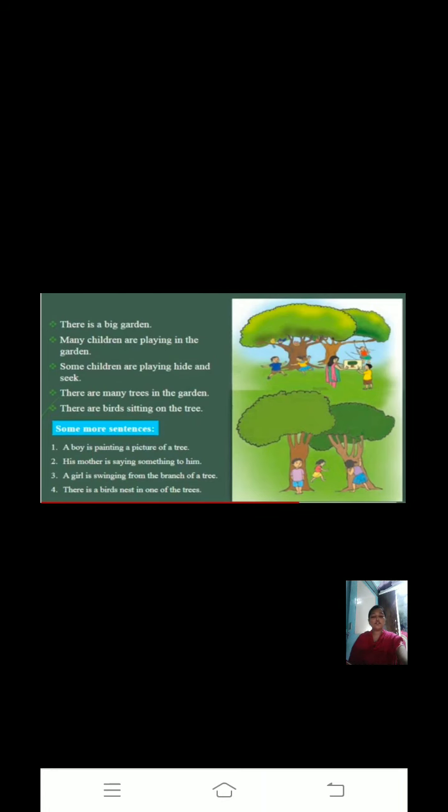So these are few sentences which I have added. In this way you can also add more sentences according to you. Understood? So what are the different things we see in the picture?